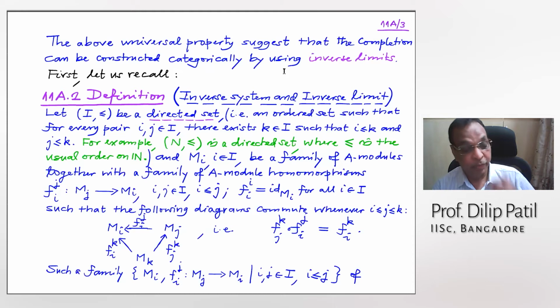For example, the typical prototype example, what we will use also, is N with less than or equal to, where less than or equal to is the standard usual order on N.